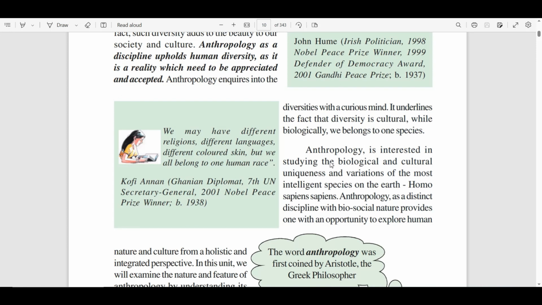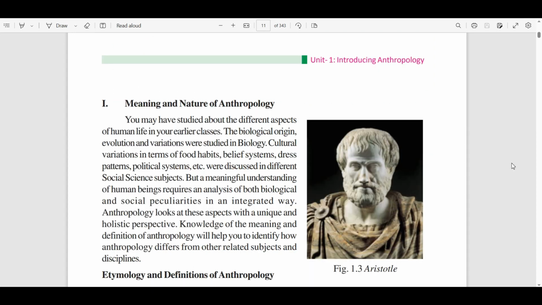The word anthropology was first coined by Aristotle, the Greek philosopher. So let's start with the meaning and nature of anthropology. We may have studied the different aspects of human life in our earlier classes: biological origin, evolution and variations studied in biology, and cultural variations in terms of food habits, belief systems, dress patterns, political systems. But a meaningful understanding of human beings requires an analysis of both the biological and the social in an integrated way. Anthropology looks at these aspects from a unique and holistic perspective.